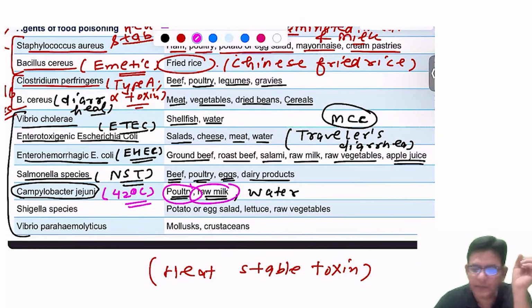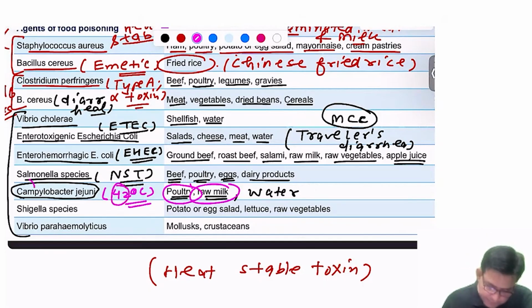So how to catch that particular MCQ? Catch that MCQ with this temperature stuff: 42 degrees centigrade, if it is written. This is the only organism which loves to grow at 42 degrees centigrade. And how to remember it for lifetime now? Remember like this: which camp is this? This is summer camp. And summer camp is having a temperature of how much, guys? It is having a temperature of 42.